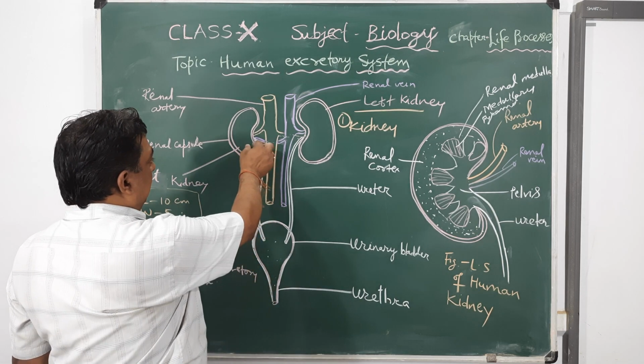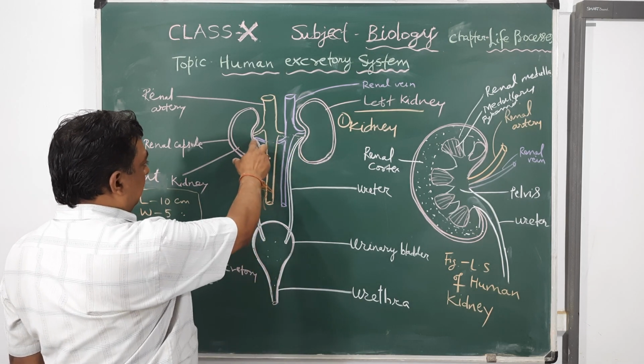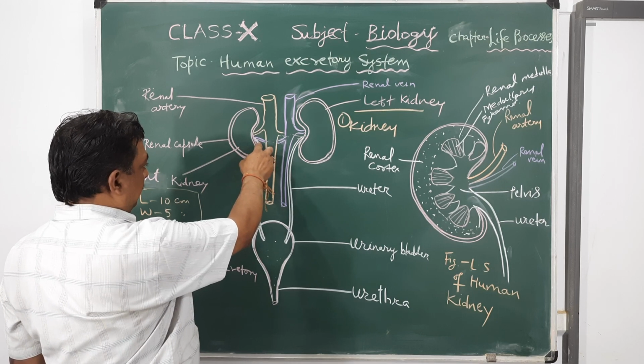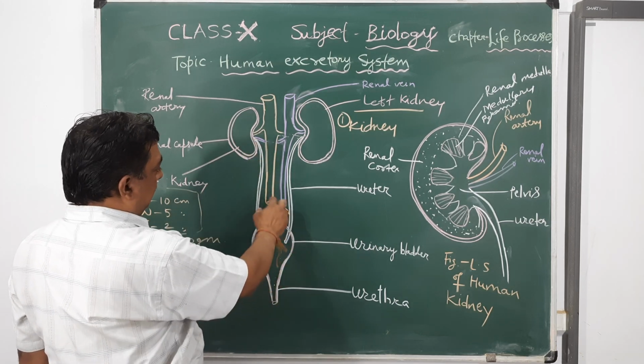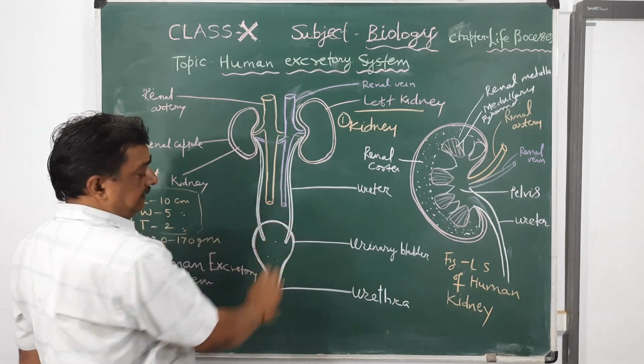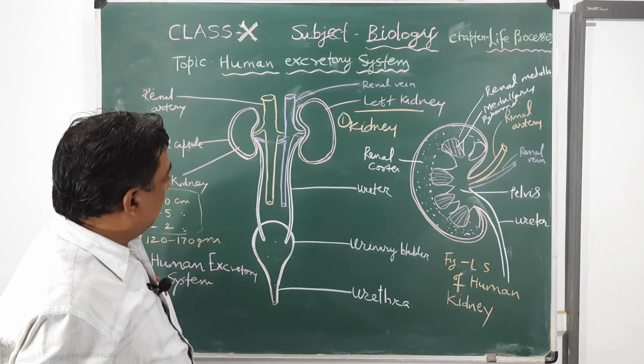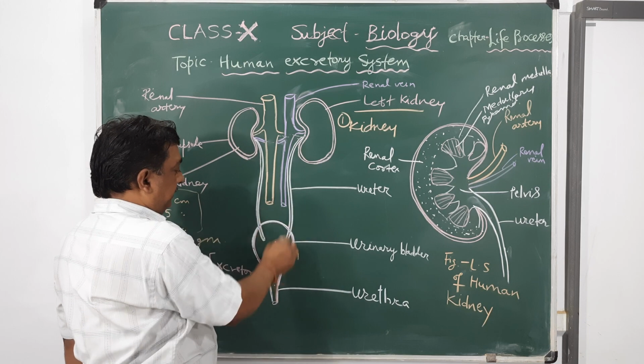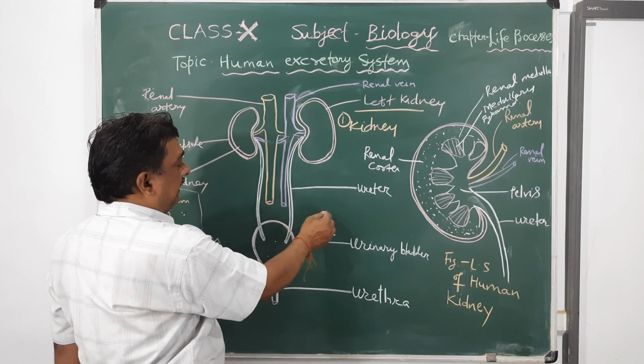Each kidney produces a ureter. The ureter is the connecting link, a tube-like structure connected with the urinary bladder, and it carries urine.